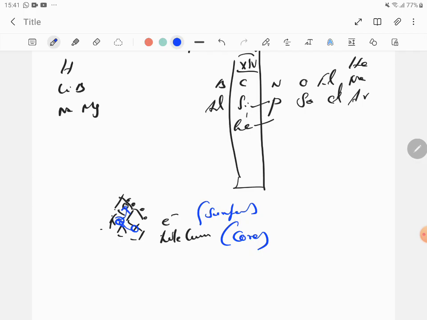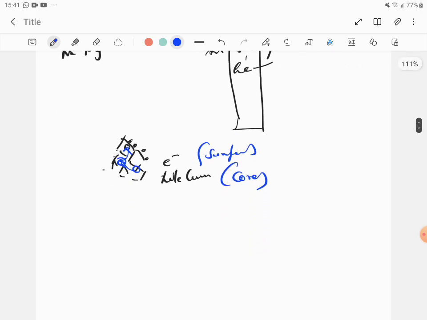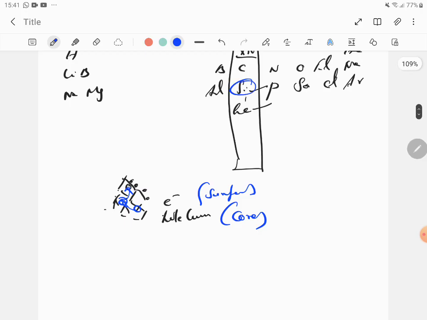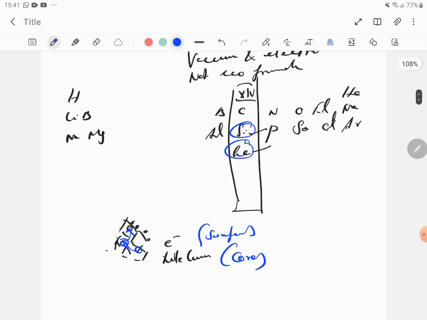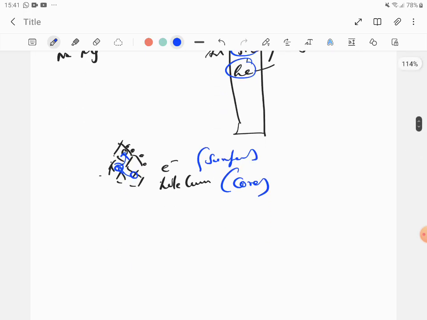So it doesn't need a vacuum, it doesn't need electrodes. To break the covalent bond, you need only a very small thermal excitation. So it doesn't need high power or high voltage. There are many advantages of such crystalline structures such as silicon and germanium, which are basically group 14 elements. This is what is classified as semiconductors. So you understand that in a semiconductor you have hole current and also electron current.